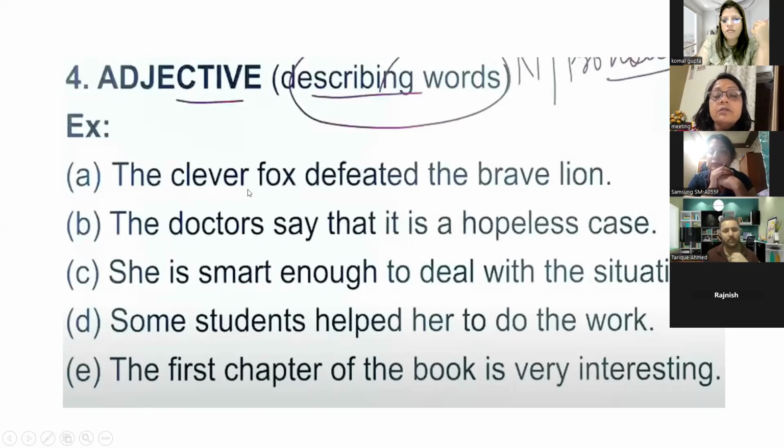And an adjective always comes before the noun. So fox is a noun because fox is the name of an animal. So before it, what kind of fox? It tells us about the quality: clever, of the fox. So clever. And lion? What kind of lion? Brave.